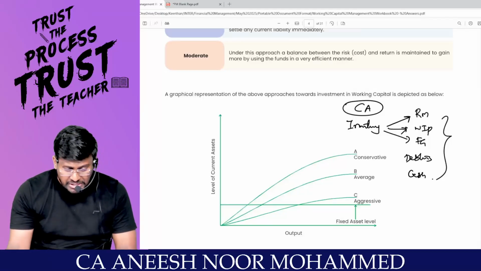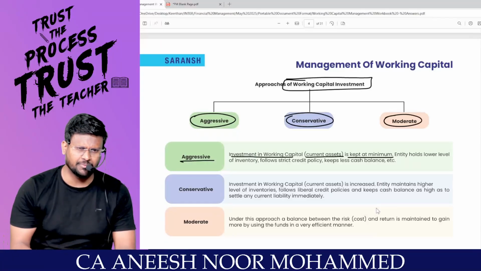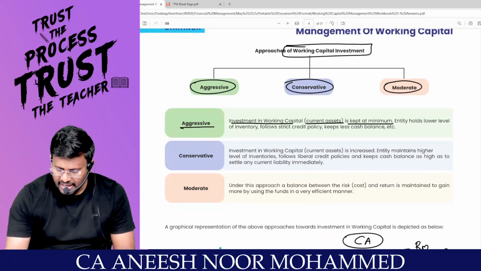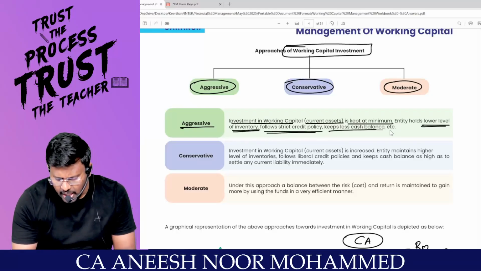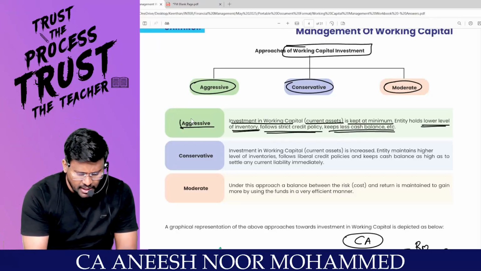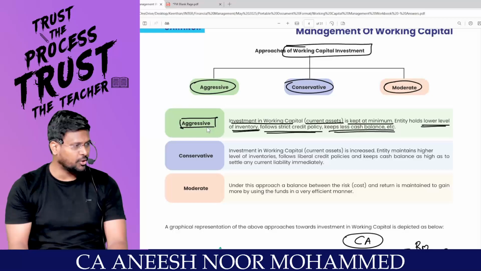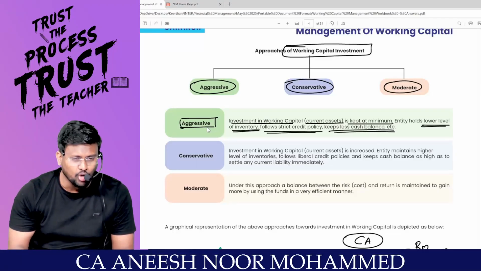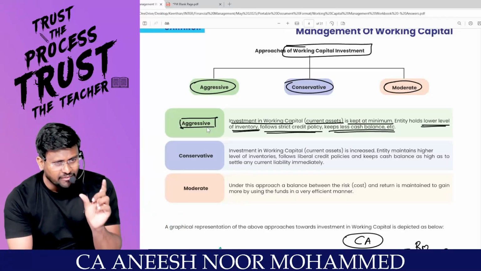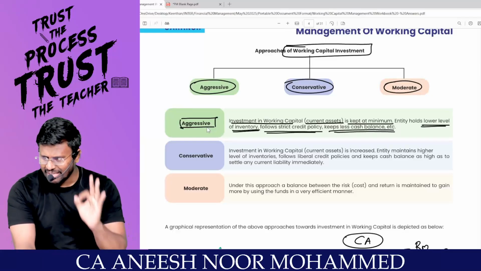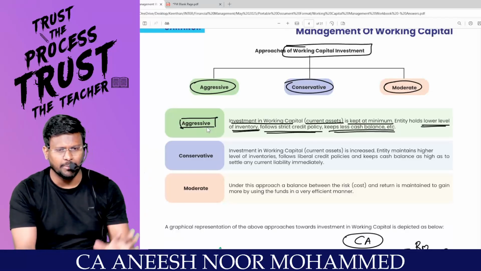That means you have invested only a small amount in which asset? Current asset. That means you are very aggressive. An entity that holds a lower level of inventory, follows a strict credit policy, and keeps less cash balance, we say its working capital policy is an aggressive policy. They are not keeping proper stock in the stores. They are not giving proper time to the debtors. They are not having proper liquid cash in the business. Such a businessman is an aggressive businessman. Aggressive working capital policy. Comfortable?